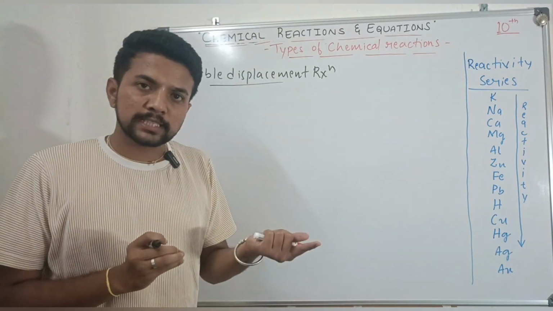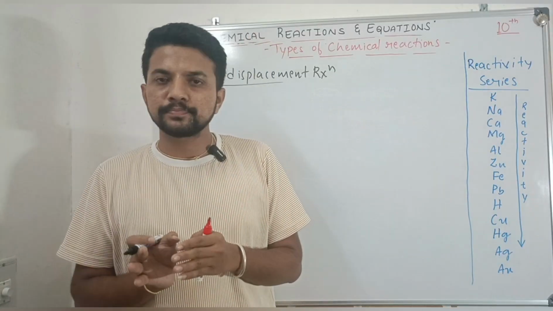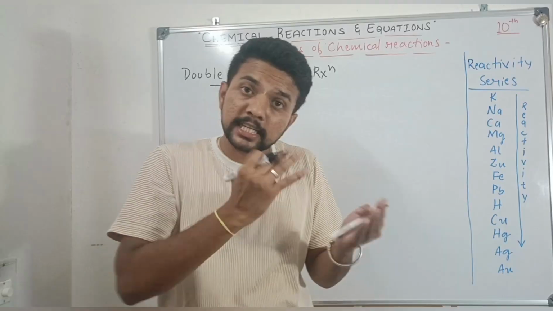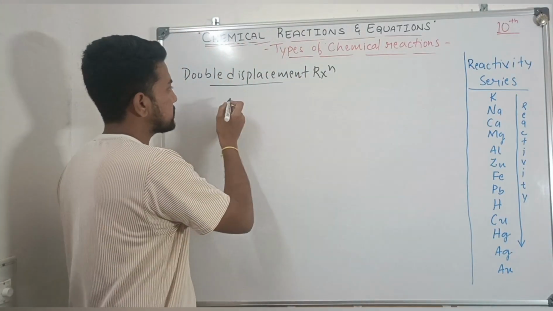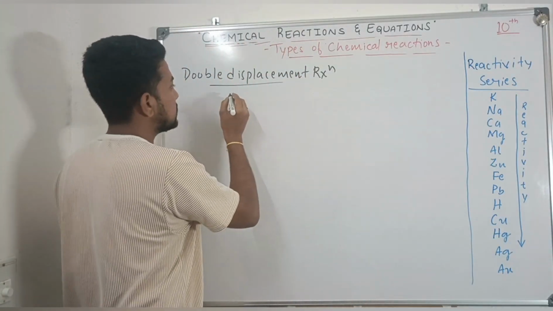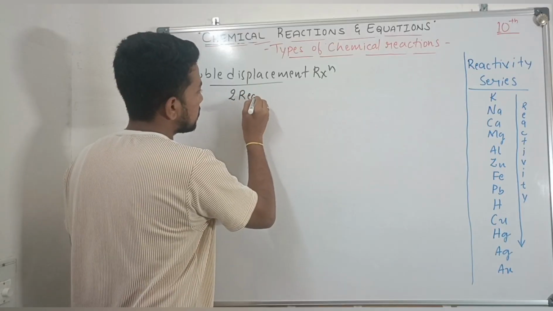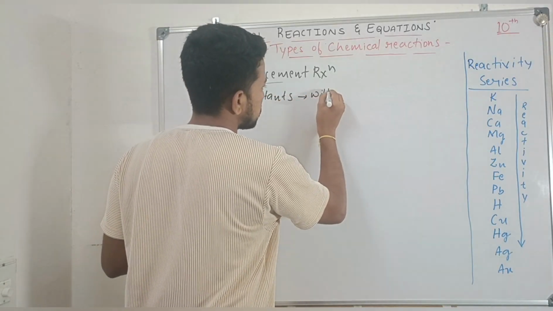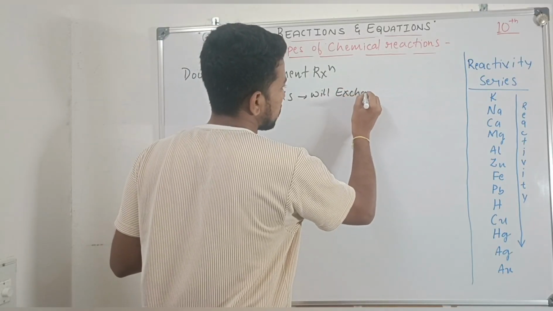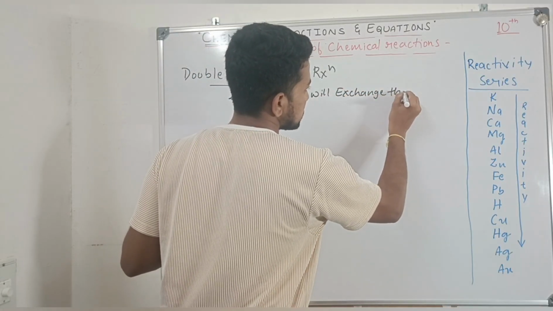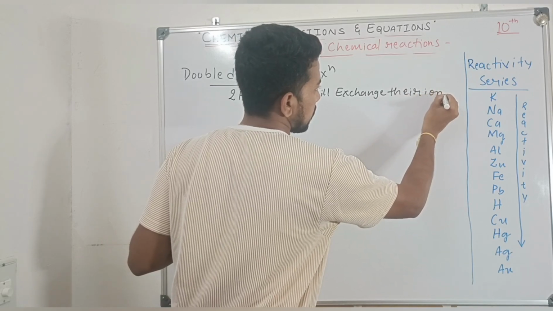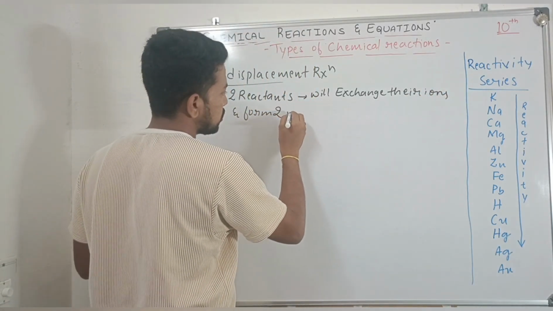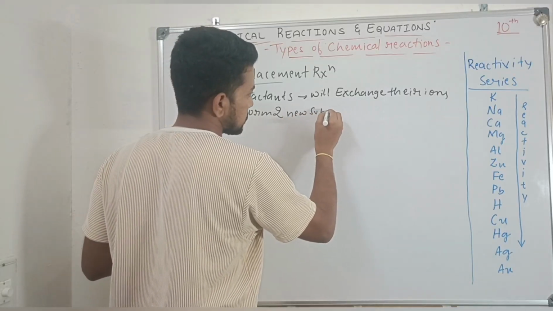In a displacement reaction, there is just displacement of the elements, meaning only the place changes, but in this there is exchange of ions. So double displacement is a type of chemical reaction in which two reactants or two substances exchange their ions and form two new substances.